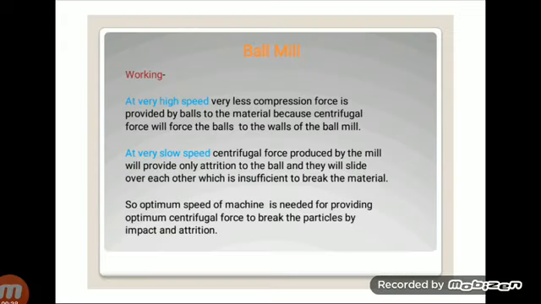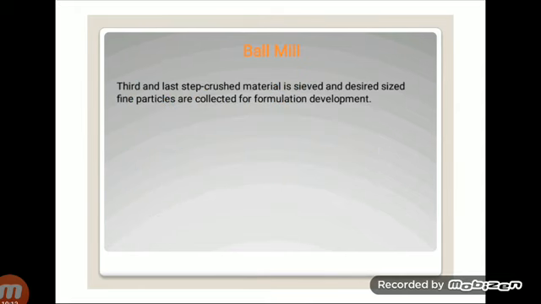Okay, in the working of the ball mill there are three steps. What is the first step? In the working, at a high speed, what happens? There is very little compression force. At a very slow speed, the speed is also insufficient to break the materials. So optimum speed is important for creating the optimum centrifugal force, which is used to break the particles by impact or attrition types of forces. And last, this material is passed through the sieve so that we collect the desired size fine materials for formulation purposes.